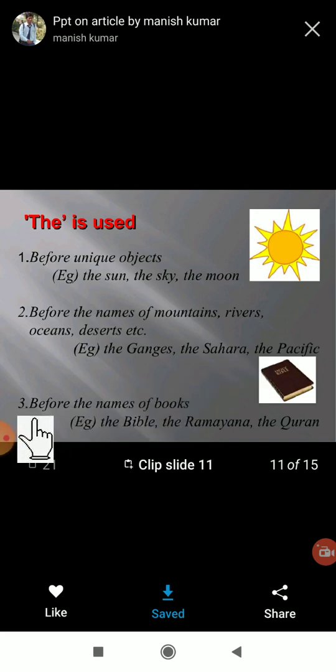Okay, next, the third one is before the name of books, even a holy book. Holy book, you know that: the Ramayana, the Bible, the Quran. So for that also we are using "the": the Bible, the Ramayana, the Quran.